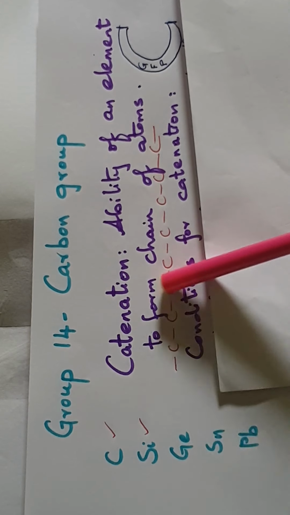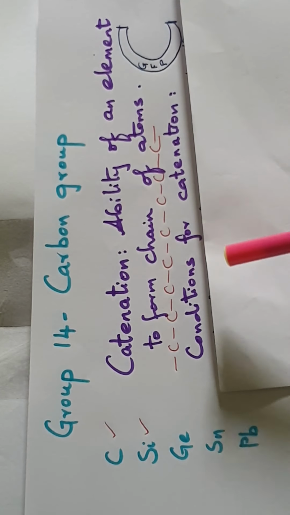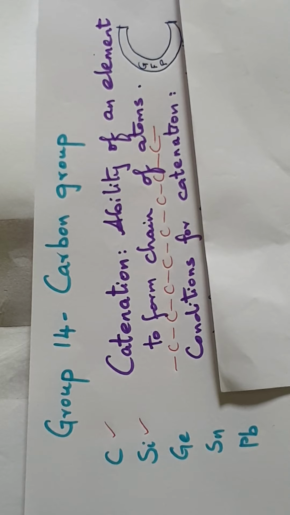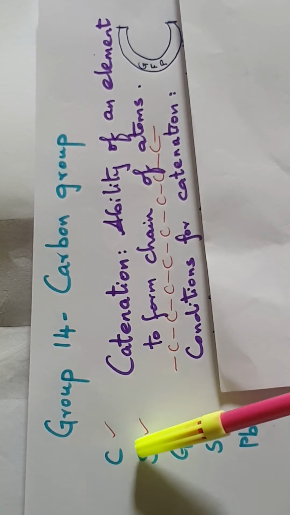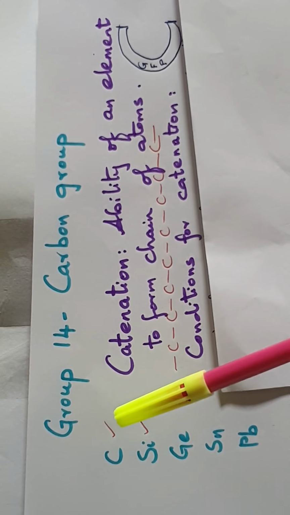Let us see what is catenation in the carbon group and what are the conditions for catenation. The first element in the 14th group, which is carbon, is found in nature in the native form as graphite.